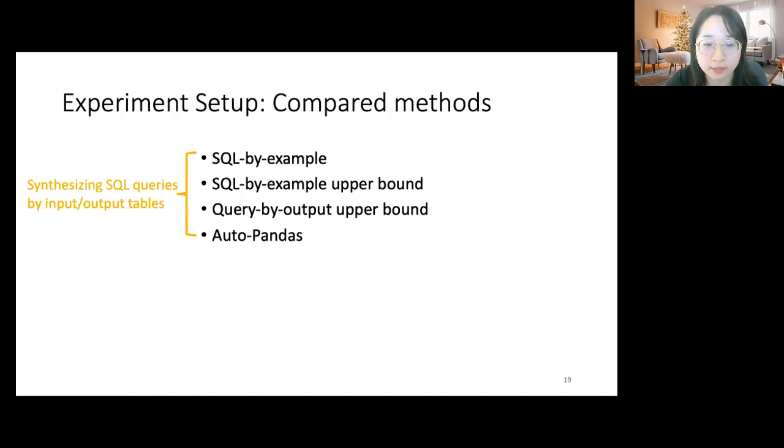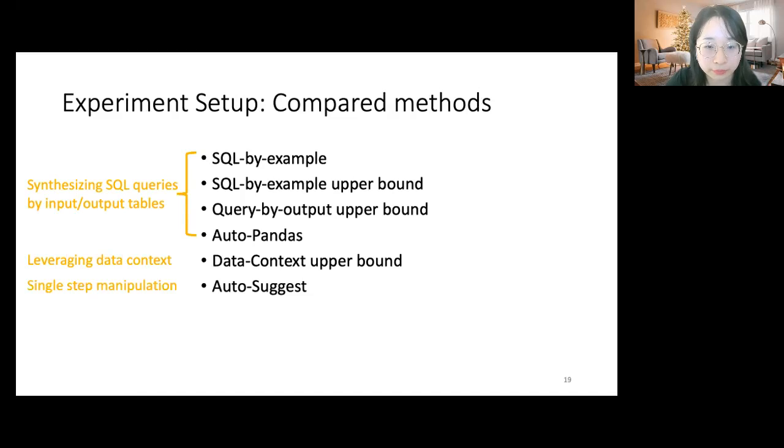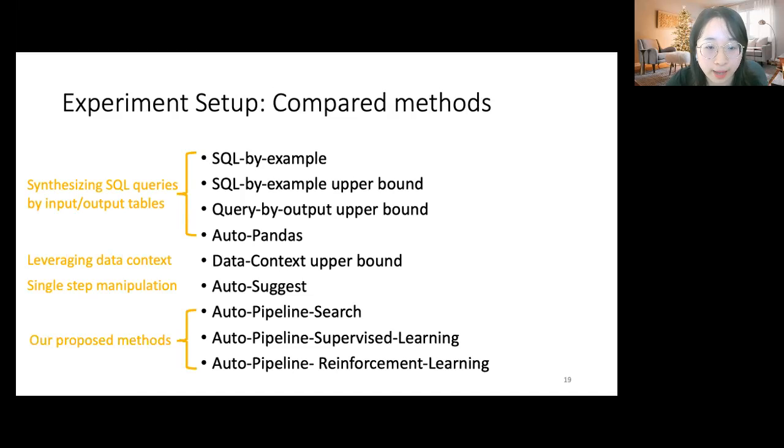We now briefly discuss our experiment results. Because by-target is a new paradigm not studied before, we compare auto pipeline with methods from the by-example literature, such as SQL by example. We also compare with tools that leverage context and auto-suggest, which is a recent approach that automates single pipeline steps. For our proposed auto pipeline, we include 3 variants: the diversity-based search algorithm, an unsupervised learning-based method, and the RL-based approach.